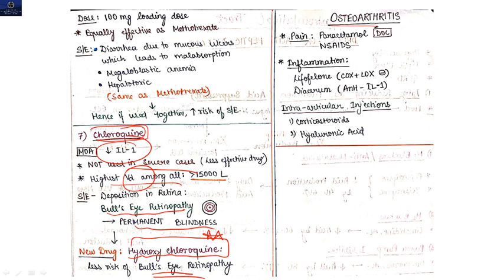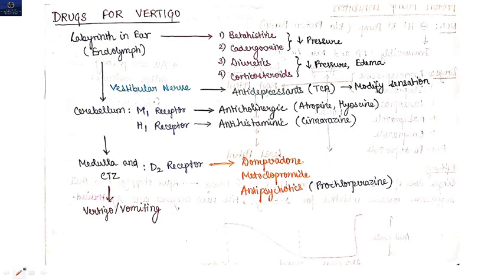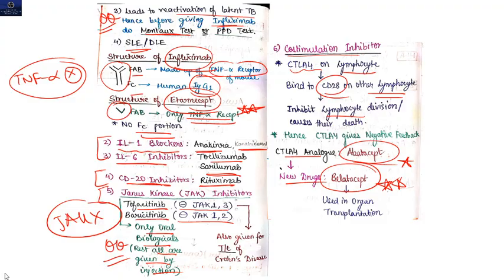Now going to osteoarthritis. For pain, we usually give paracetamol, the drug of choice, very important. We can give other NSAIDs as well. For inflammation, diclofenac or similar NSAIDs are given, and intraarticular injection of corticosteroid and hyaluronic acid is also there. So this is all about arthritis.